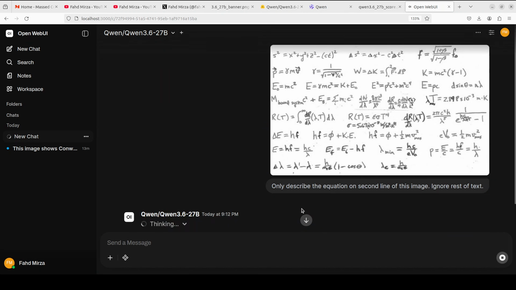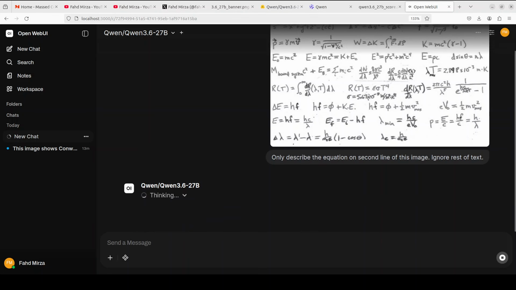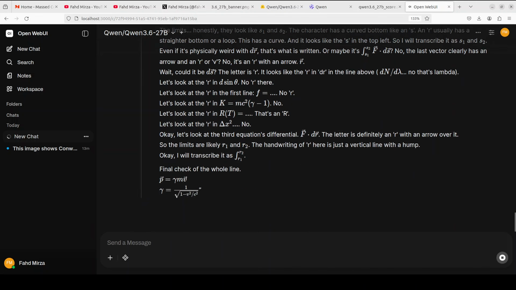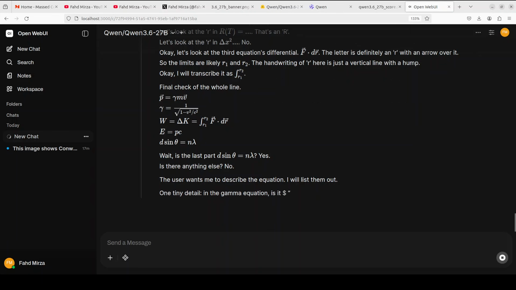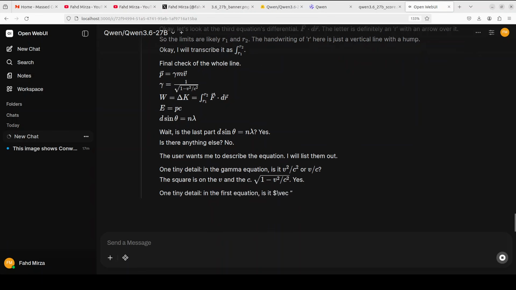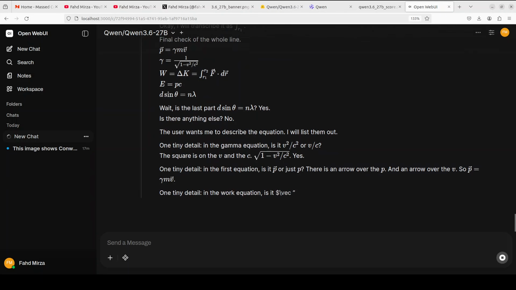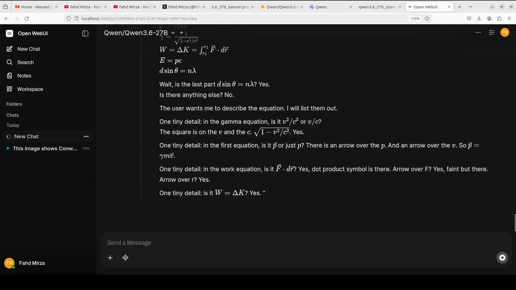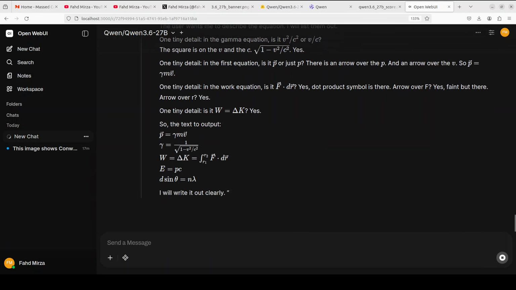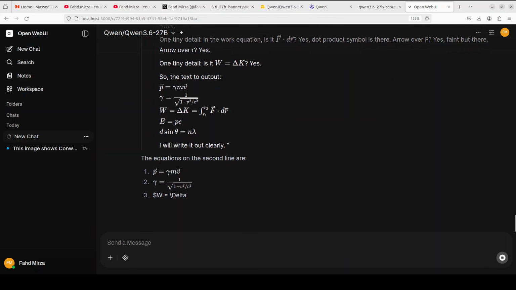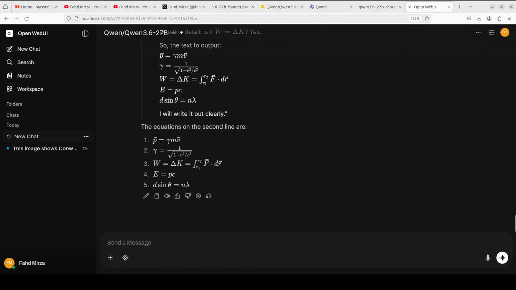It's so fascinating to watch the model think. And I just wanted to show you this thinking of the model. The reason why this prompt is so hard is because the second line actually goes into the third line. They are not two different lines. But the model has identified that, which is why it is just checking again and again. And now it is writing it out. It is perfectly right. Totally correct.